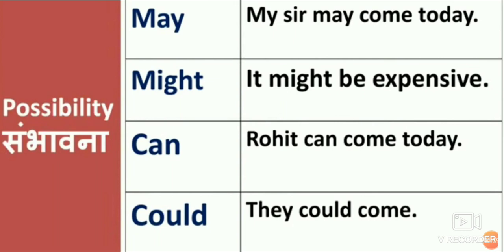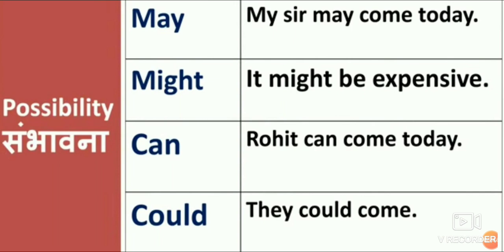Okay, then where we have to use may: may suggests a good possibility, means a good possibility is there, then we will say may. My sir may come today. Okay, so it is a 90% chance that sir will come. A good possibility is there, isn't it? Now, might suggests a weak possibility, there is a chance but less, means 50% chance that it might be expensive.